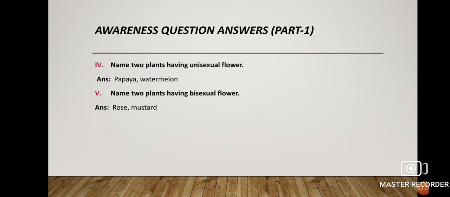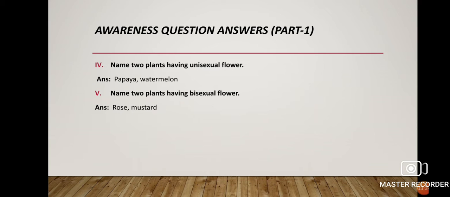Next, name 2 plants having unisexual flower. Unisexual flower means what? The answer is papaya and watermelon. Papaya and watermelon have a flower which has only one reproductive organ, that is, either the male reproductive organ or the female reproductive organ. That is, either stamen is present or pistil is present.